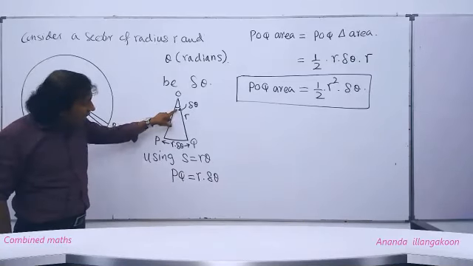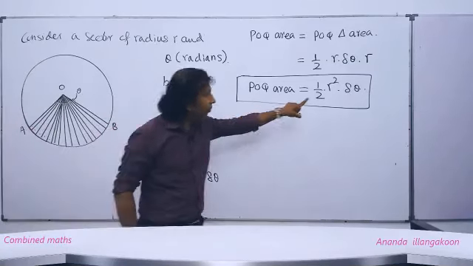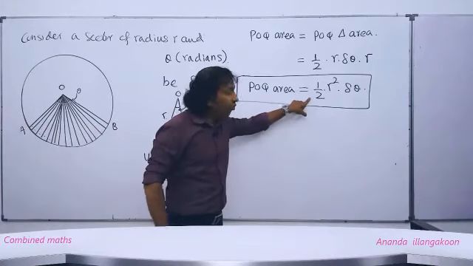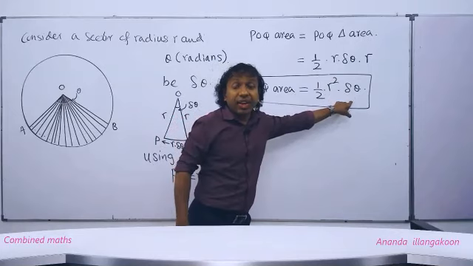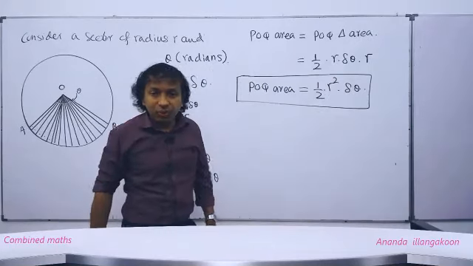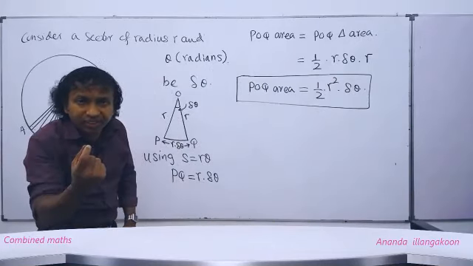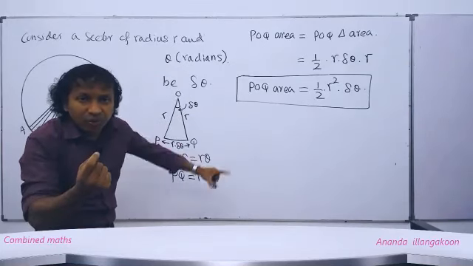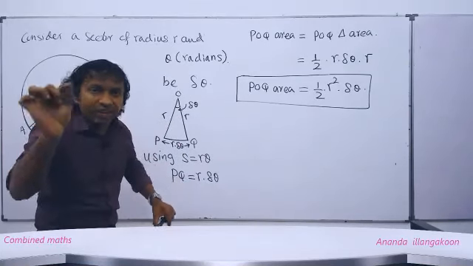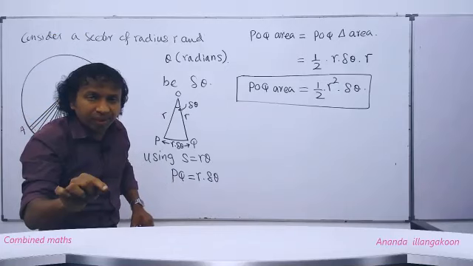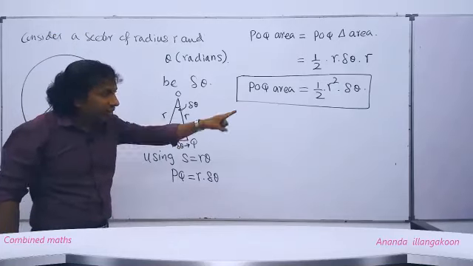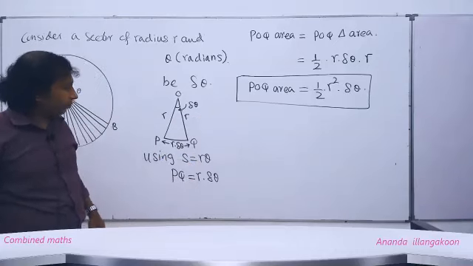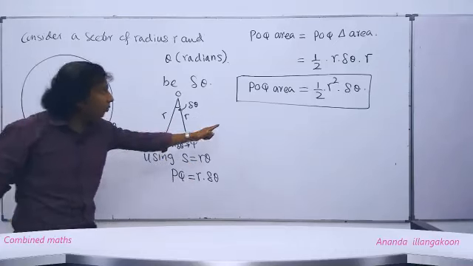Here the angle is delta theta. Half radius squared multiplied by the angle at the center. Therefore, to find the area of a small sector, we have to use the formula half radius squared multiplied by the angle at the center, delta theta, over there, right?